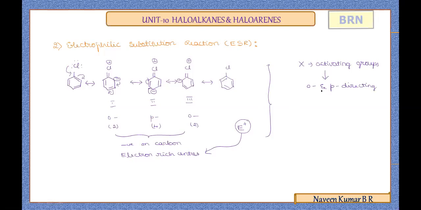And if you see the substitution at the ortho and para positions, we consider the stability of the product. Ortho will be obtained in lesser yield and para will be obtained in greater yield, or as the major product. The reason for this is a steric aspect. Steric hindrance is less in the case of the para product, hence it is more stable.